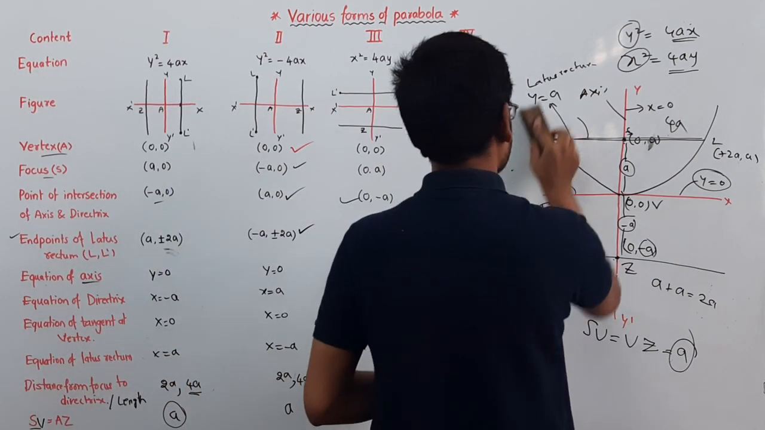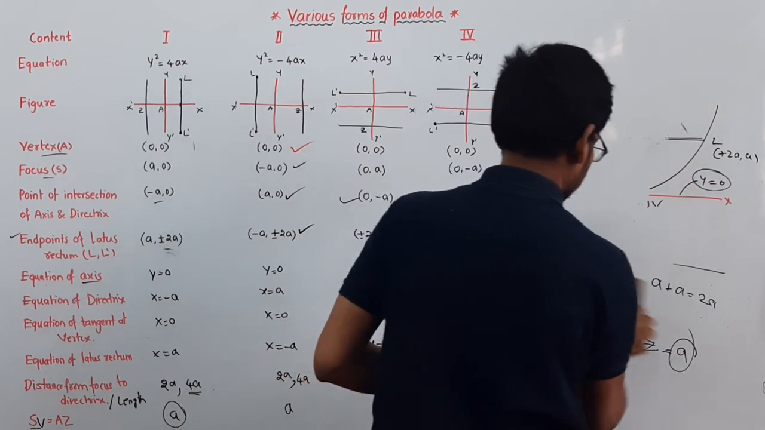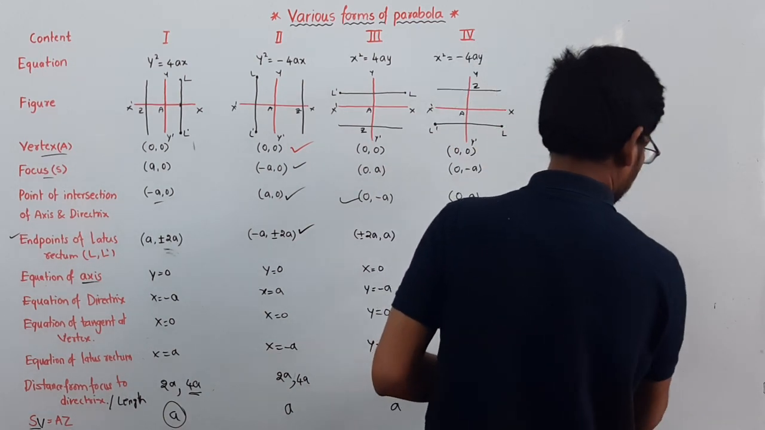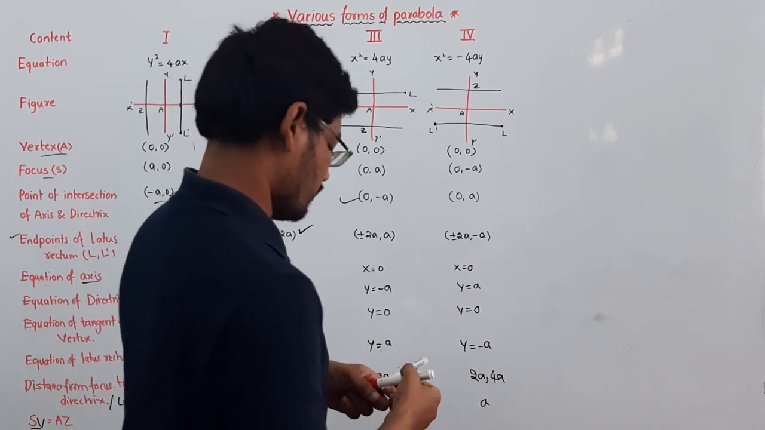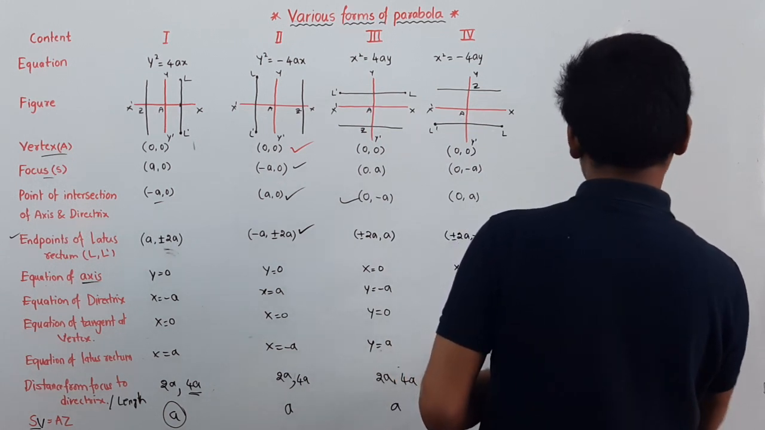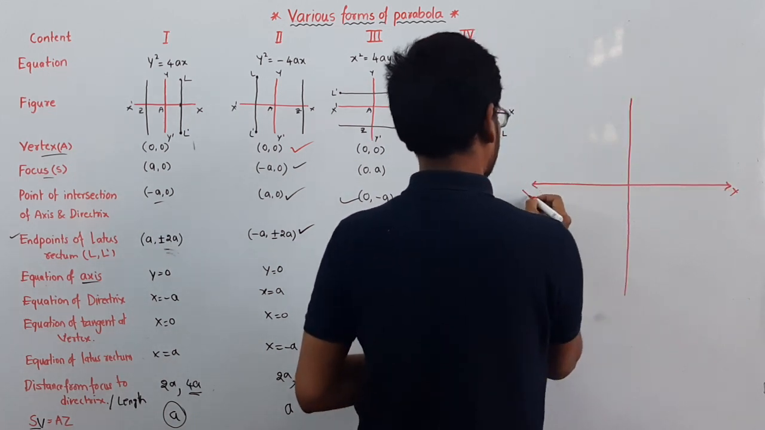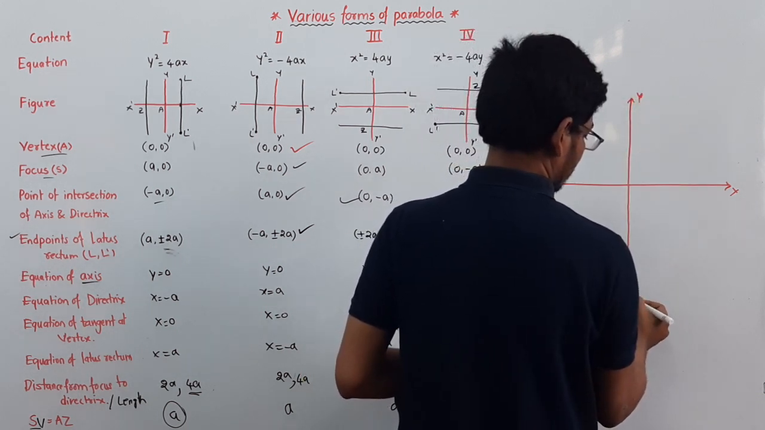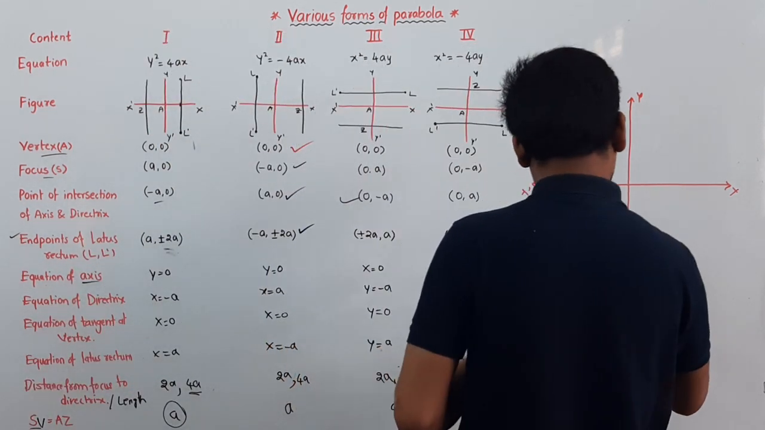And the final one, the fourth point. I am taking once again the coordinate axis, this is x dash, y dash. I am drawing a parabola like this.